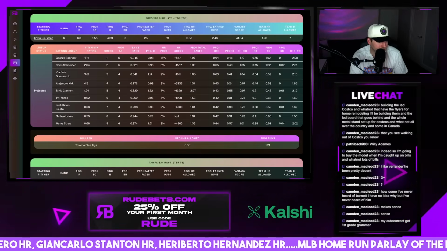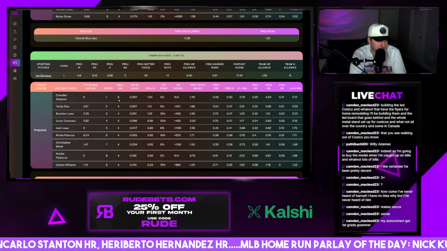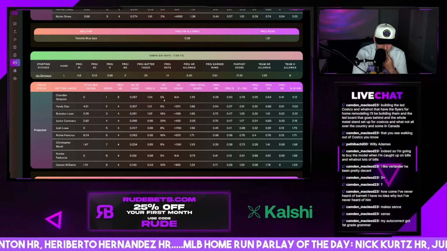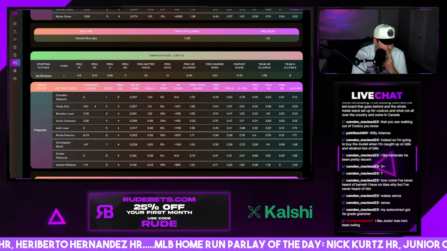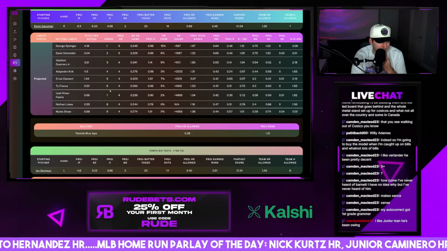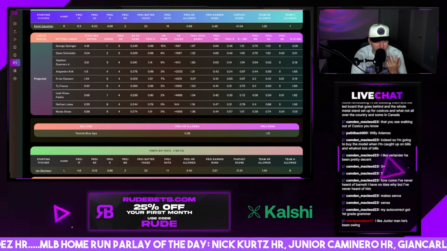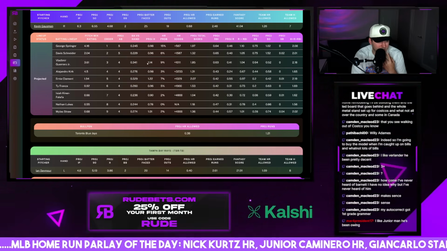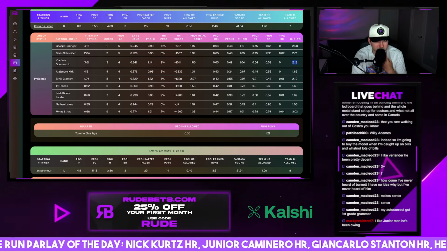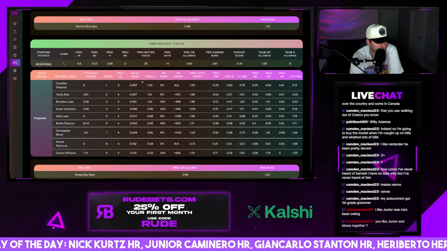Gosman going up against Ian Seymour. I like the Jays here. But Ian Seymour is not really a big home run guy. Jays are going to have to do it in one of those. Vladdy's probably a good play today for hits, runs, and RBIs. Good batting average, good hit projection. Springer also probably decent for hits, runs, and RBIs or total bases. Outside of that, not really too keen on player props for the Jays.